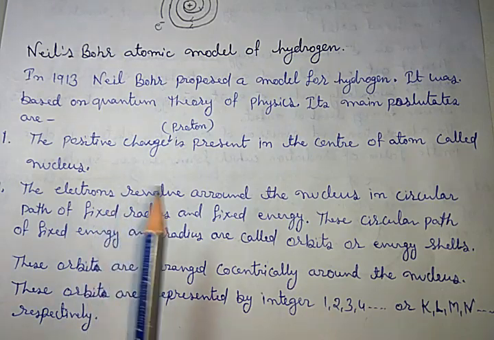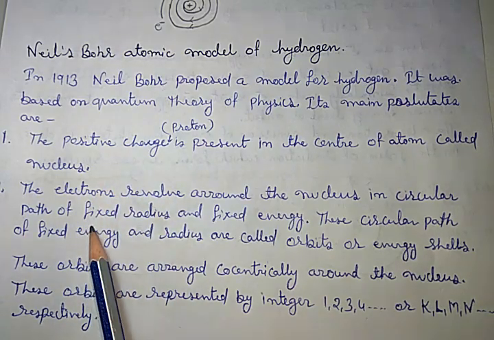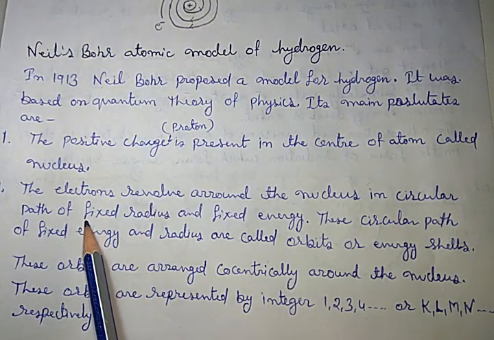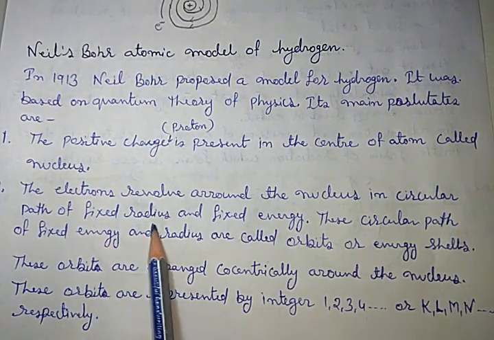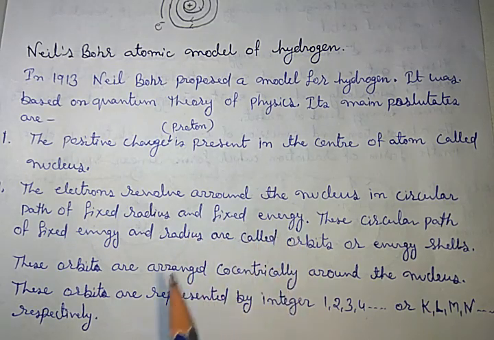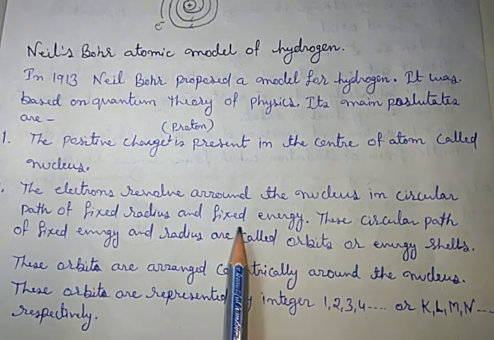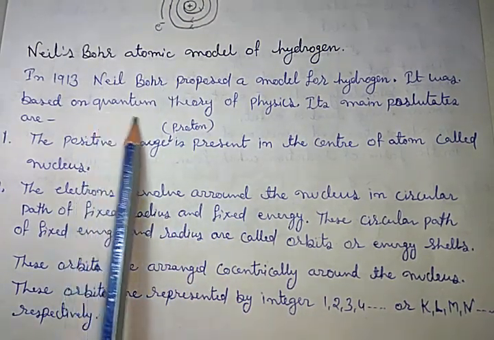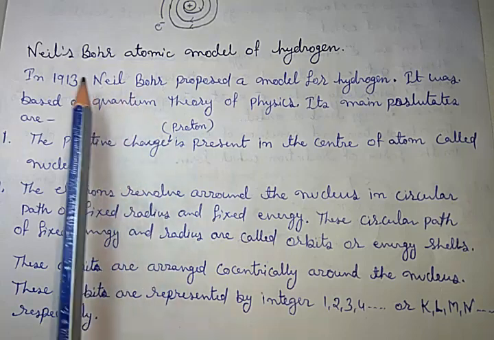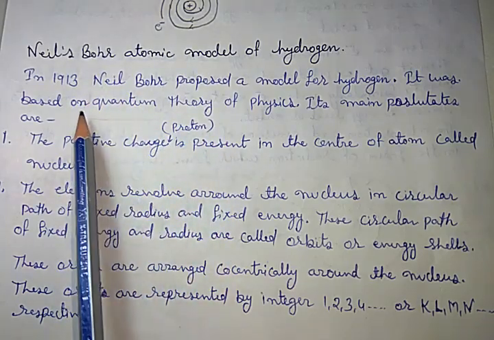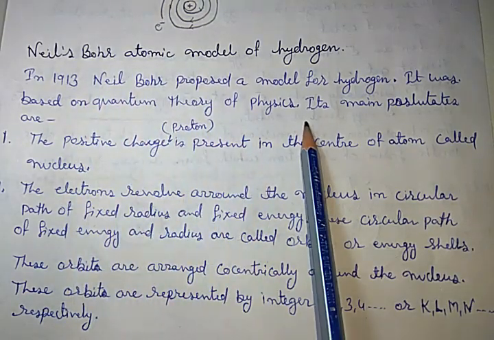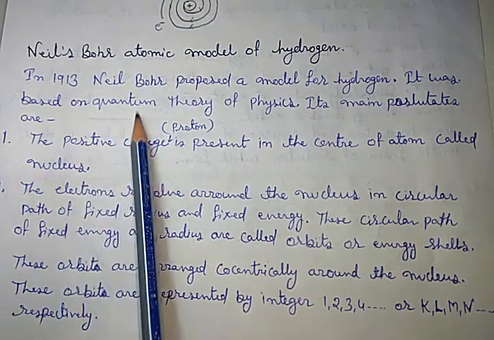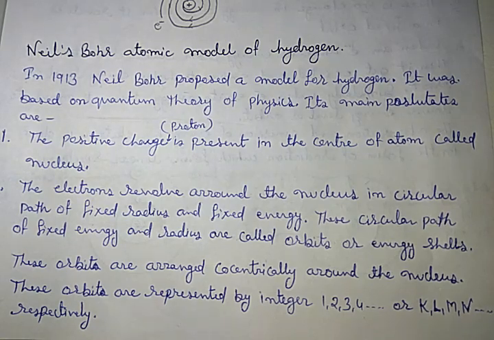Let me make one thing clear: according to Bohr, each orbit or shell has a fixed radius and fixed energy. That is called quantization of energy. That was the basis of his model. As we discussed, it is based on the quantum theory of physics; the energy point comes from the quantum theory of physics.